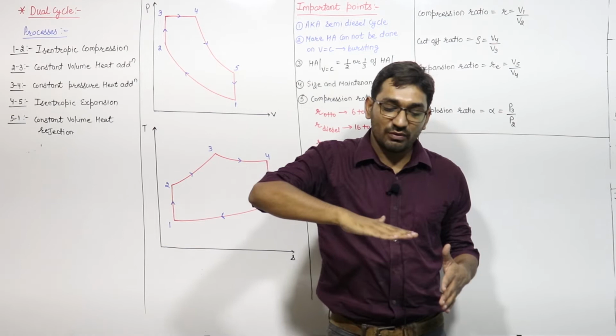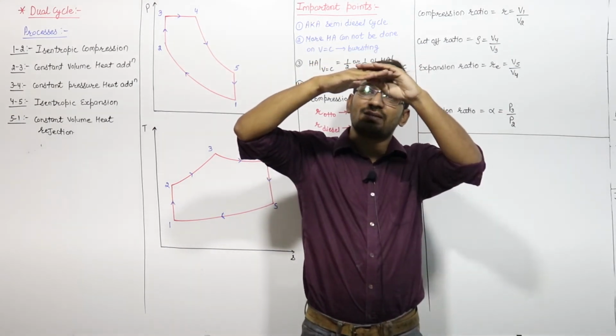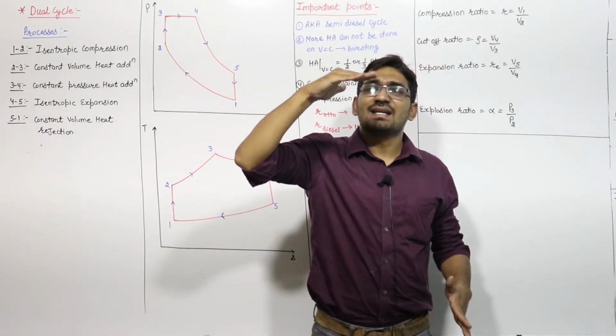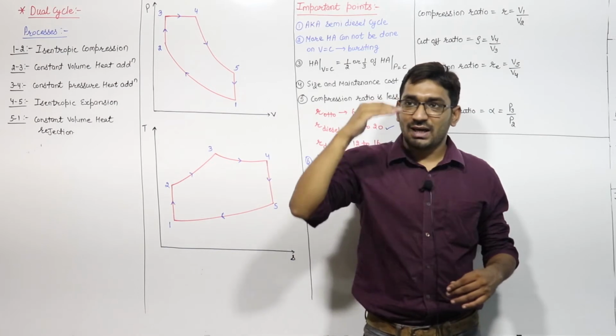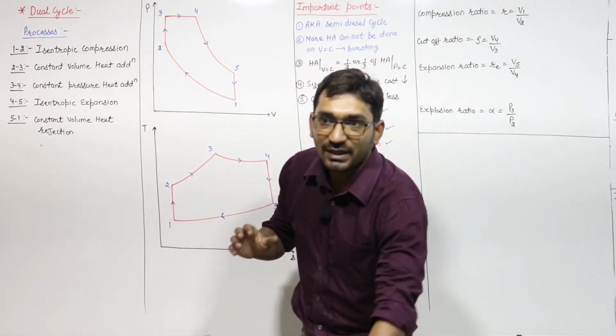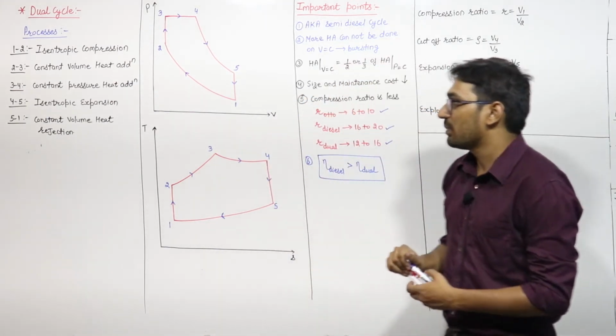Suppose the piston is moving from bottom dead center to top dead center. Once it reaches top dead center, it has to move in the downward direction. So for a very short time the piston will stop, and that is the constant volume point, right? It is not possible that you can stop the piston in between the stroke, practically not possible.